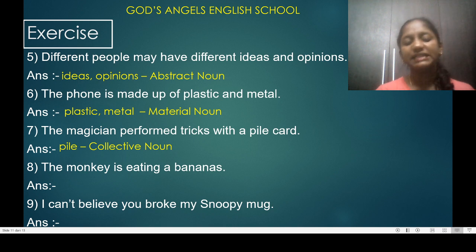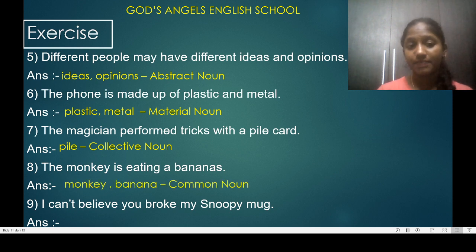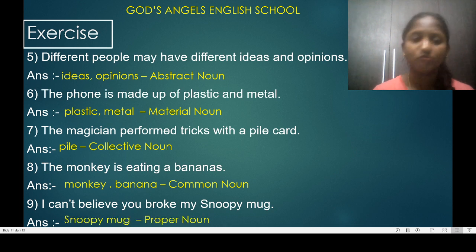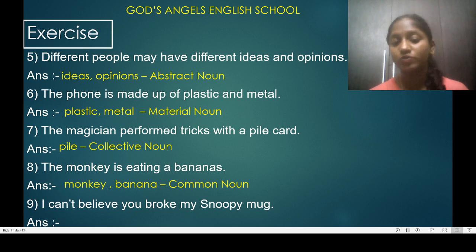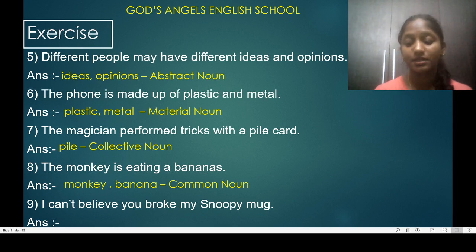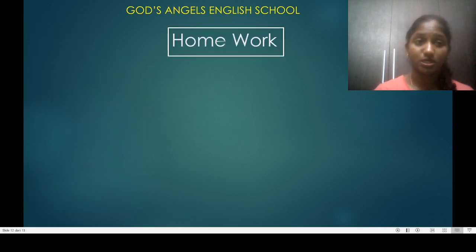The monkey is eating a banana. So who is eating the banana? Monkey. What is it eating? Banana. Monkey is an animal, so it will go in common noun. And banana is a food. It is a common name, so it will be common noun. I can't believe you broke my Smoonie mug. Smoonie mug. You can see that S is capital, so that will be proper noun.